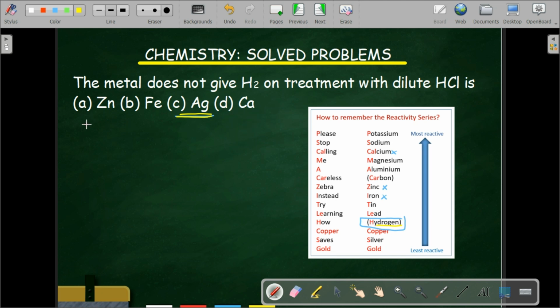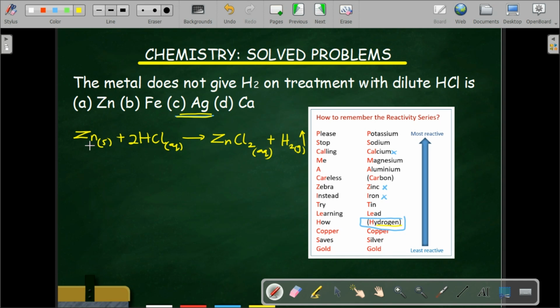However, let's demonstrate some chemical reactions surrounding this. Zinc is capable of liberating hydrogen. When zinc, which is a solid, is reacted with hydrochloric acid in its aqueous state, it forms zinc chloride, and hydrogen gas is liberated. The reaction is not balanced, so we have to put a 2 here to balance the number of chlorine and the number of hydrogen.